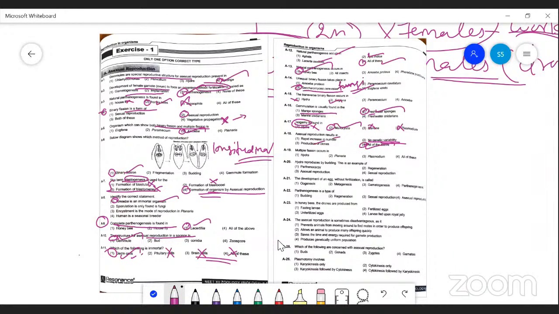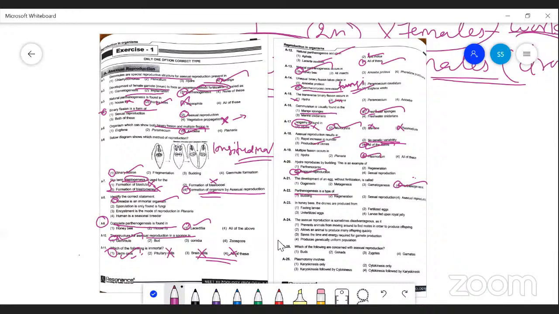Multiple fission occurs in the case of Plasmodium, which causes malaria. Hydra reproduces by budding, a kind of asexual method of reproduction. The development of an egg without the act of fertilization is parthenogenesis. So here parthenogenesis is an important one.